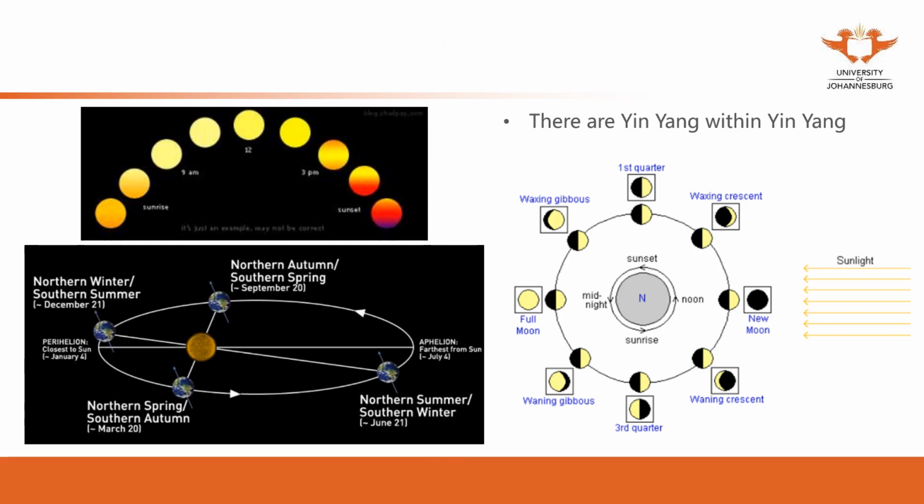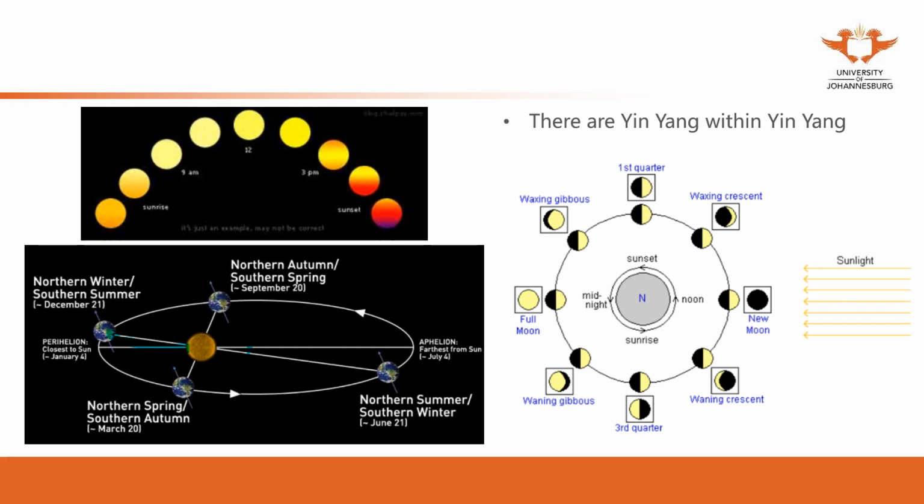And also, you can see the picture at the bottom. Because the earth moves around the sun, but the sun doesn't stay in the center, sometimes in summer it is hotter because we are closer to the sun.